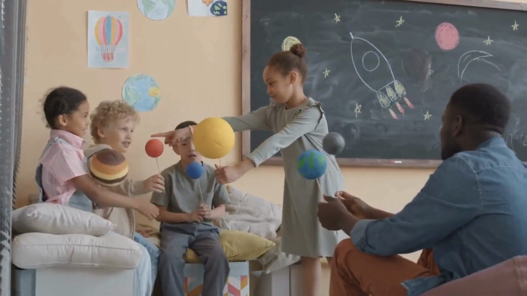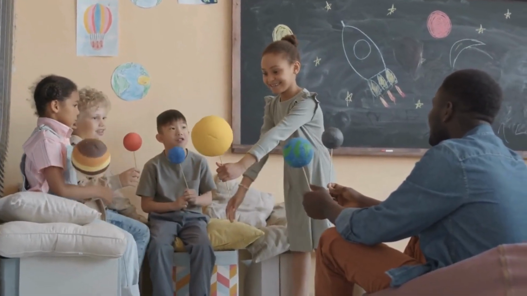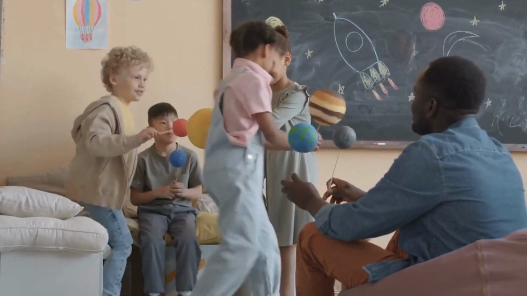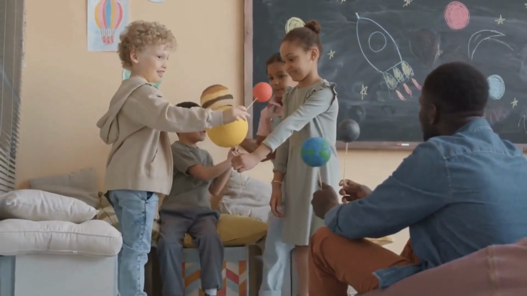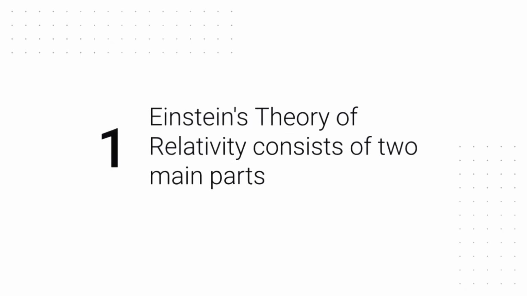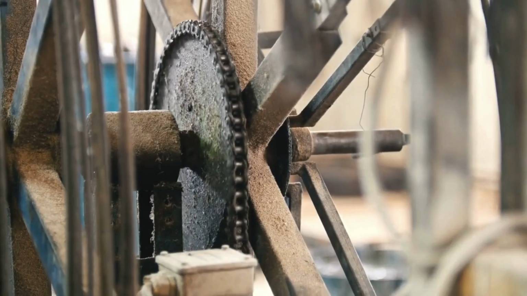Albert Einstein revolutionized our understanding of the universe with his theory of relativity, showing that space and time are interconnected. Einstein's theory of relativity consists of two main parts: special relativity and general relativity. Special relativity, published in 1905, deals with objects moving at constant speeds, especially near the speed of light.